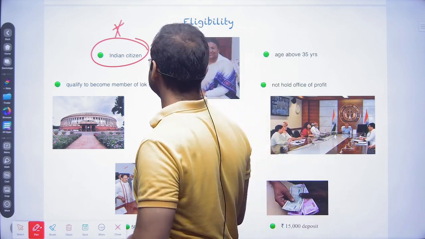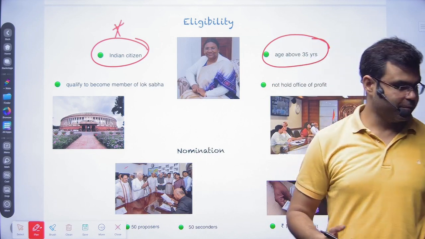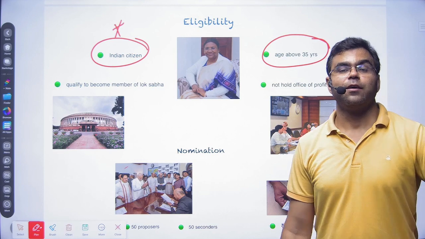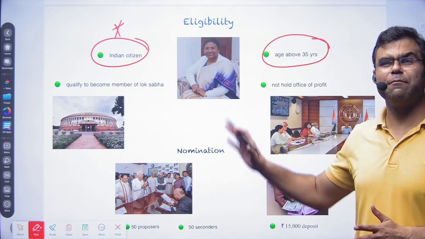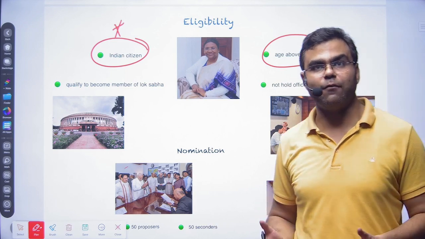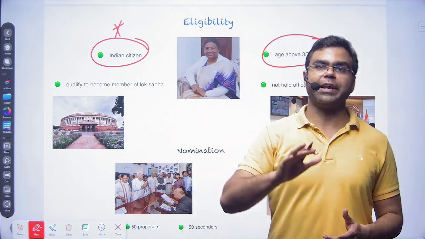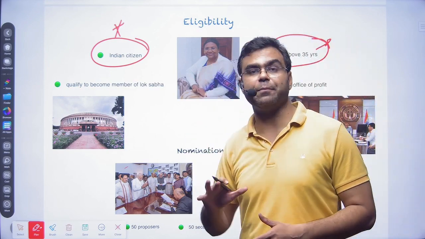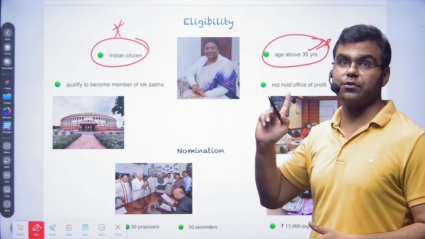Second criteria is of your age. Obviously, to become the first citizen of this country, you need to have a maturity level. So we believe that a person by the age of 35 years is well experienced and has developed a few maturities. So that's why the age criteria has been kept in, and that is that you have to be above 35 years of age.